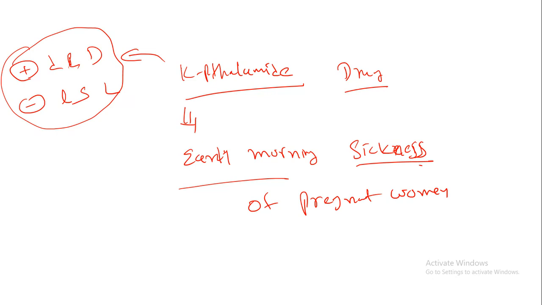So one isomer of the similar type of drug is useful, and another isomer is very harmful.